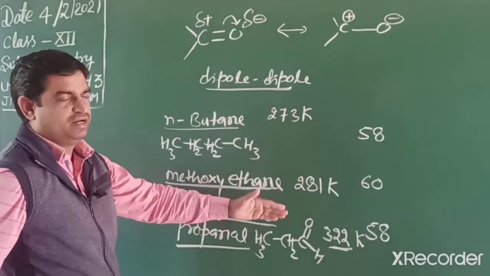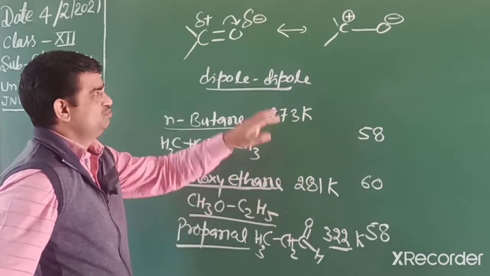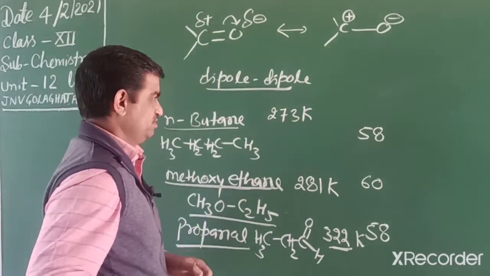This means the aldehyde boiling point is more than ethers due to this dipole-dipole attraction.